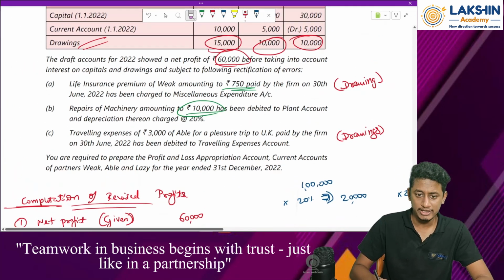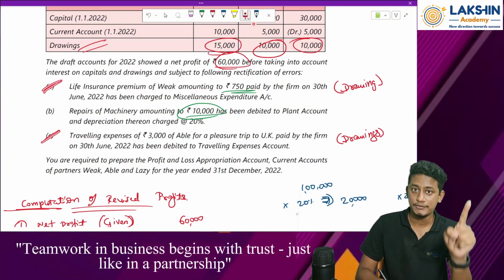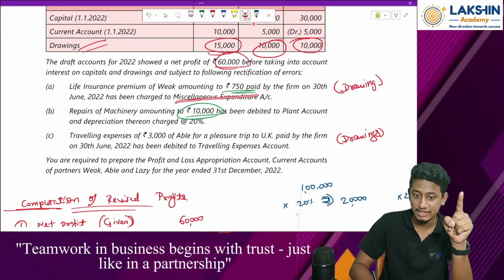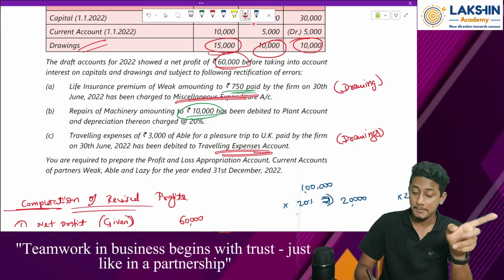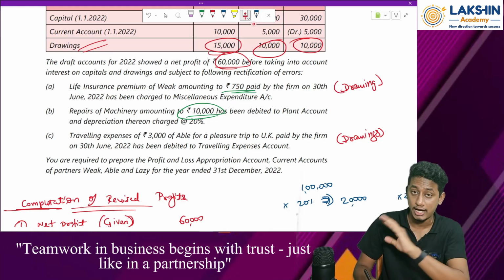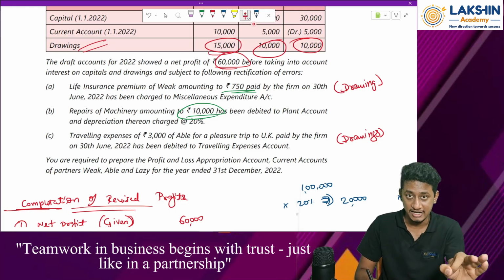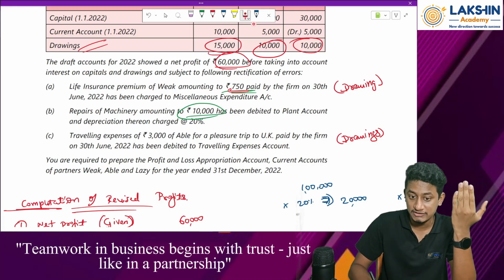See, in these two cases, there was some drawings which was not taken, which was wrongly taken to the expenditures, right? But now when I rectify it, pass the rectification entries in your head. I won't be passing it again. So when I rectify this error, the drawings will increase again, because this will be taken to drawings then, right?